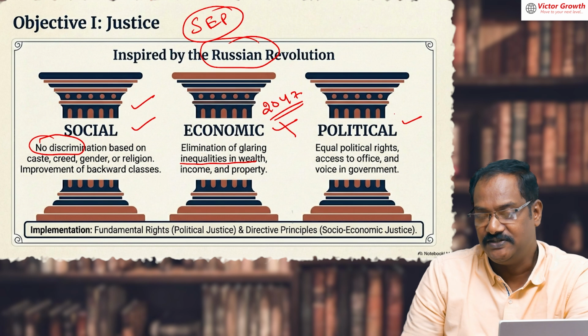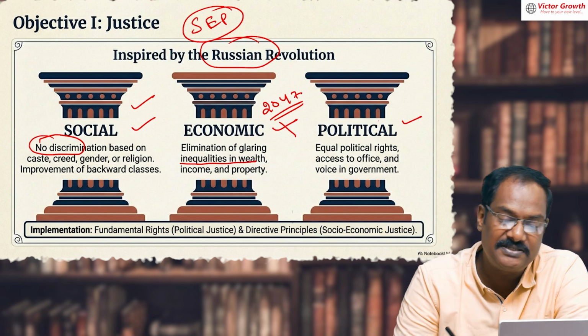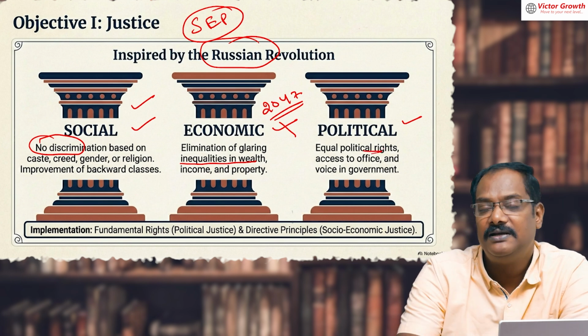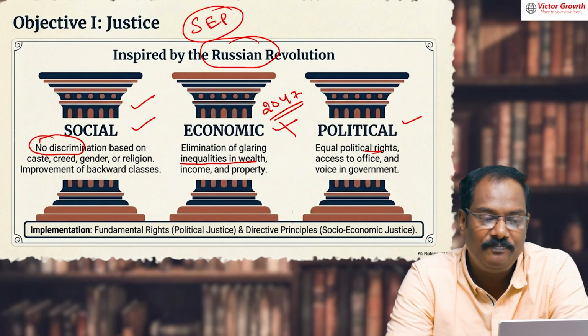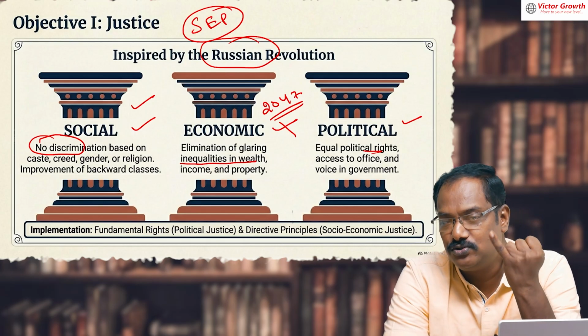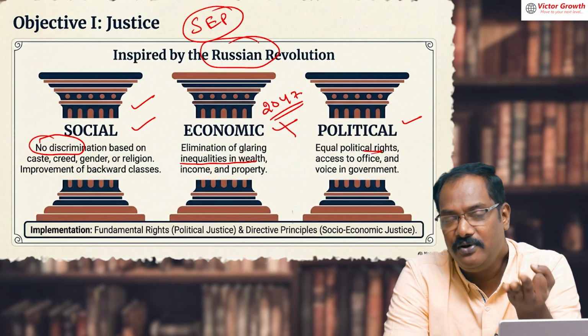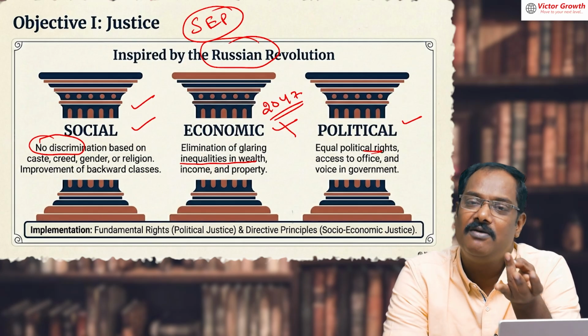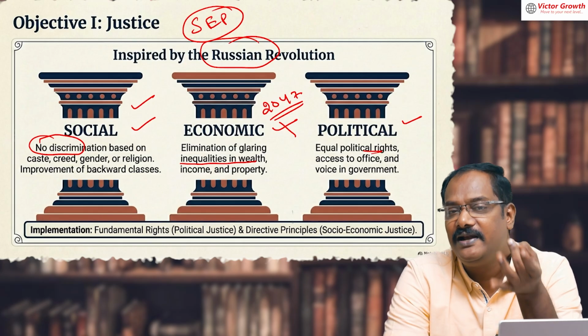Political justice we have achieved, that is universal adult franchise. Anybody above 18 can vote in the election. So what types of justice are mentioned in the preamble? SEP: social, economic and political. Social we have achieved, economic we are trying towards, and political we have achieved.